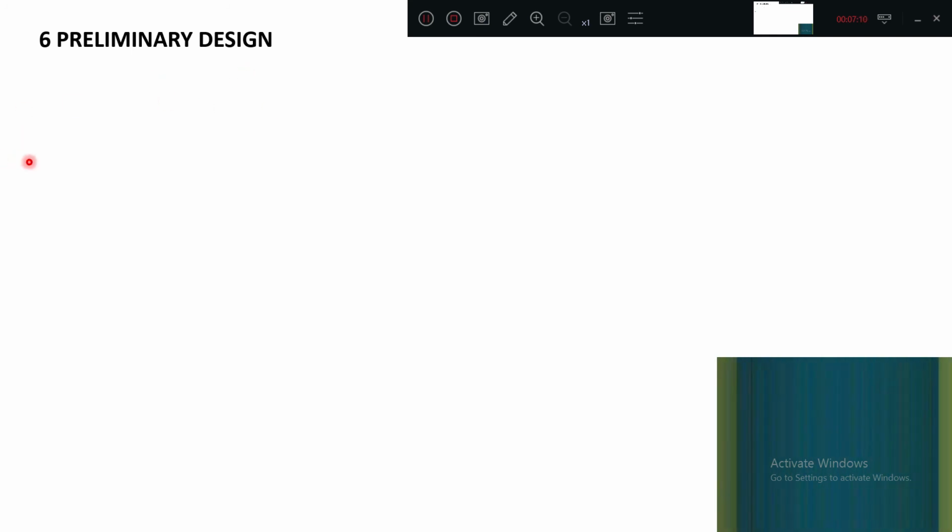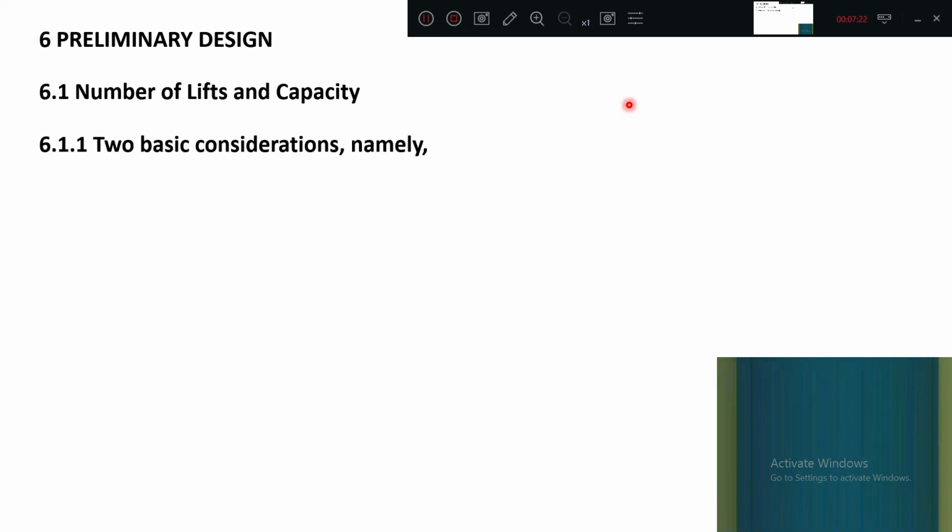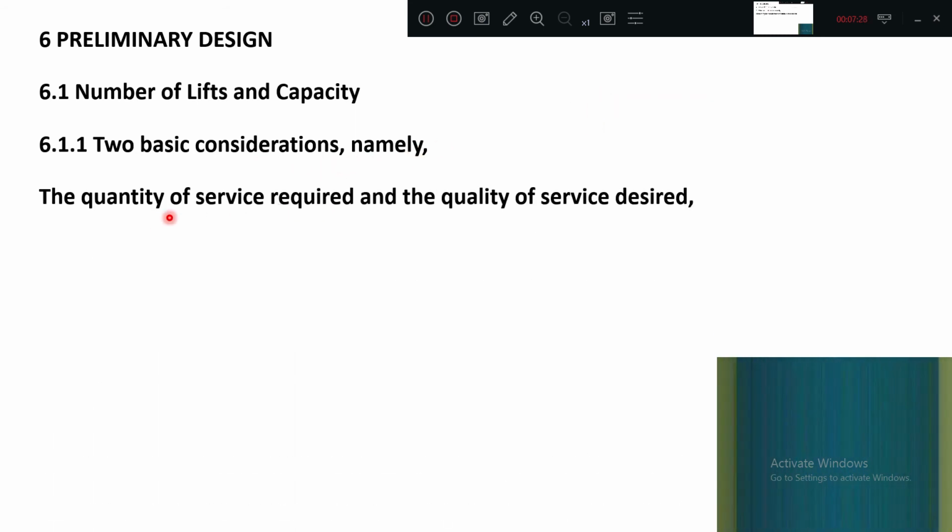Now, preliminary design, very important. This is a design part. What are the factors that are going to come? First is the number of lifts and each capacity, how many persons it is holding. Two basic considerations are generally considered. What are those two basic considerations? The quantity of service required and the quality of service required.